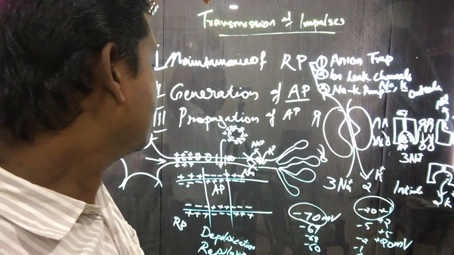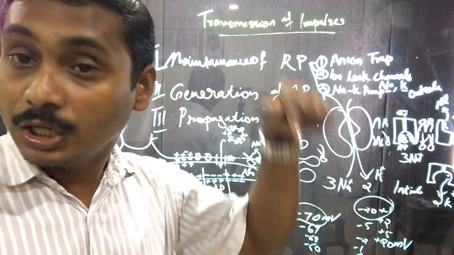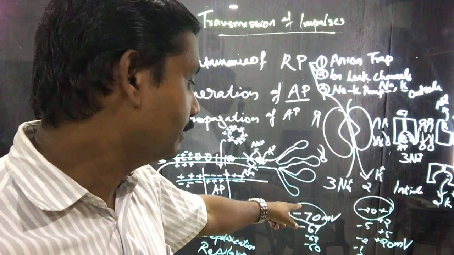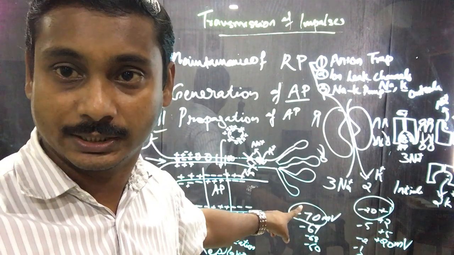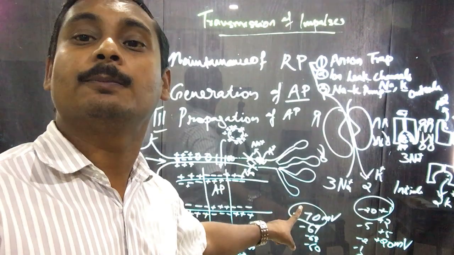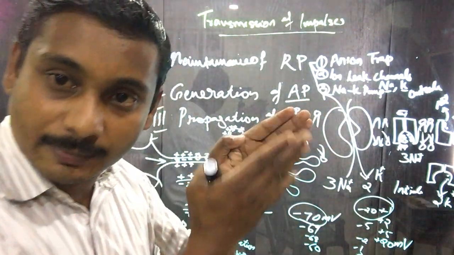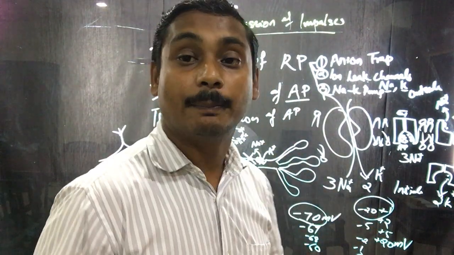Therefore, there is a large influx of sodium ions into the cell interior, and therefore the minus 70 millivolt slowly and gradually moves towards positivity. We can say negativity decreases and positivity increases. So minus 70 slowly comes down to 0, then plus, and finally moves to plus 20.